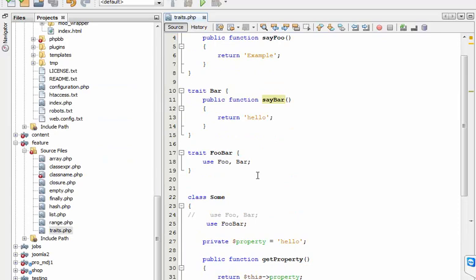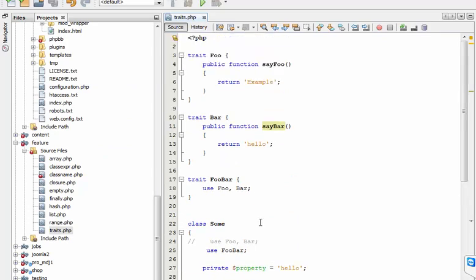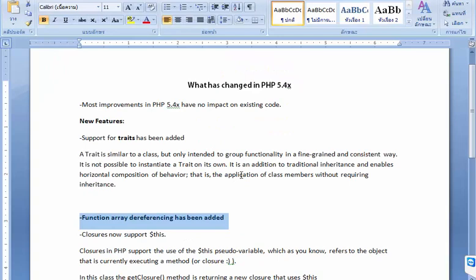So it is used only when there is a functionality in a fine-grained, consistent way, or in a horizontal composition of behavior.